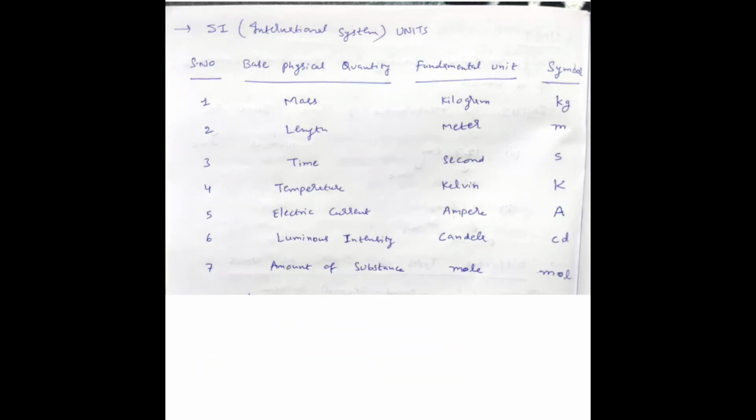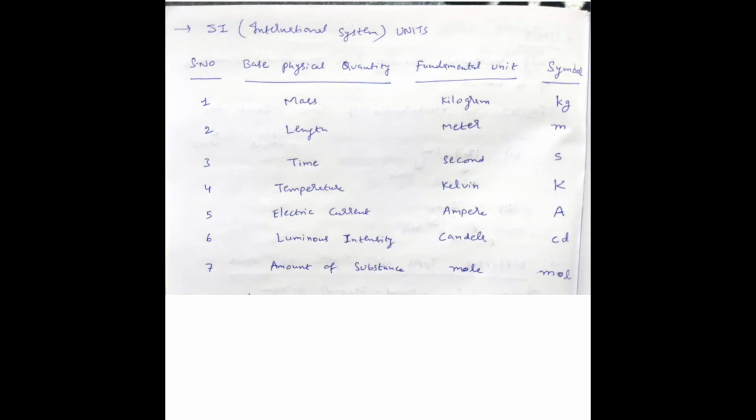And SI is the international system brought in for easy communication between all the countries around the world. This international system introduced 7 basic fundamental quantities. For mass they have chosen the fundamental unit kilogram, and the symbol is kg. For length, meter; for time, second; temperature, Kelvin; electric current, ampere; luminous intensity, candela; amount of substance, mole. These are the 7 fundamental quantities.